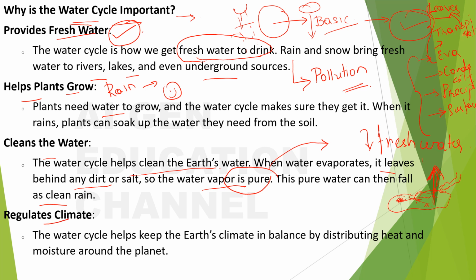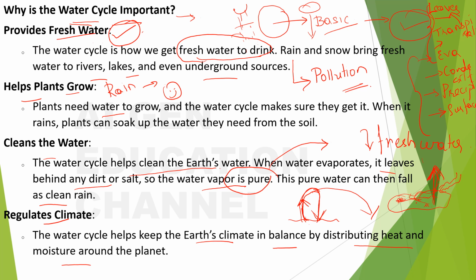And what is the other thing it does? It regulates the climate. The water cycle helps keep the Earth's climate in balance by distributing heat and moisture around the planet, right? So it is not like when the evaporation happens here, it again falls into the same source. Nothing like that, okay? When the source is here, it's not that the rain will fall only here. It may be in some other part of the world, okay?